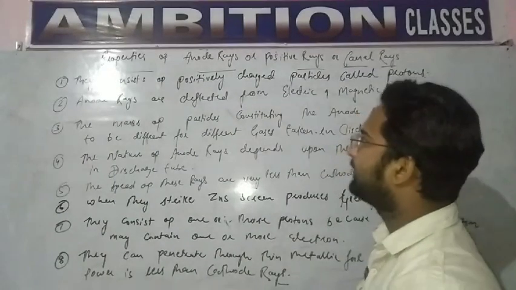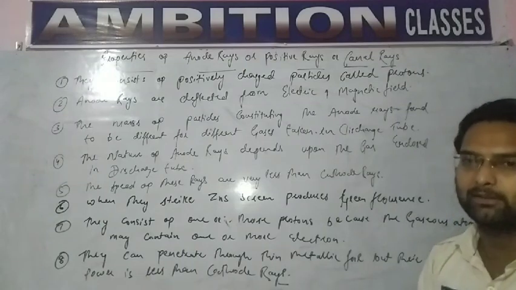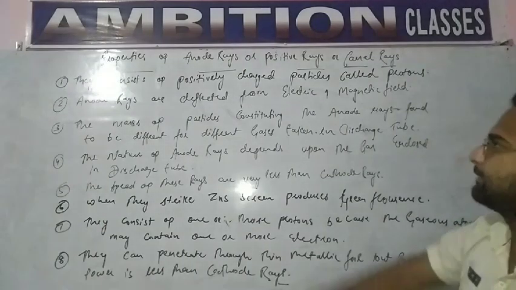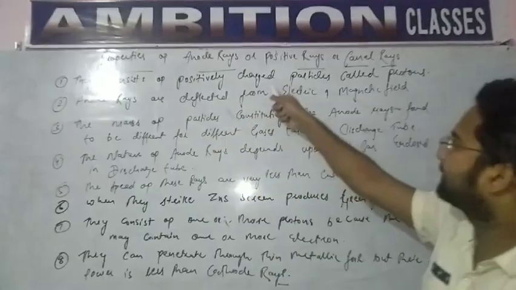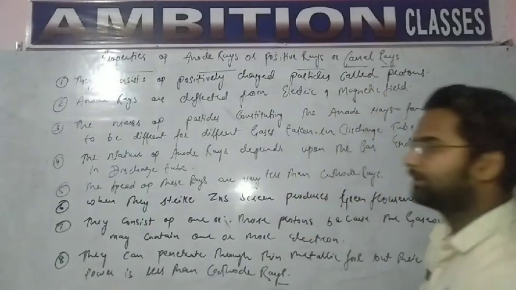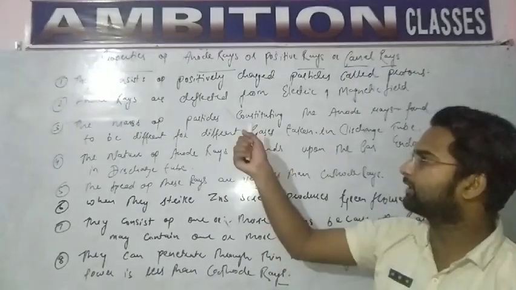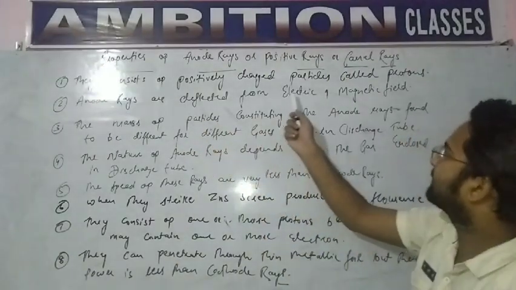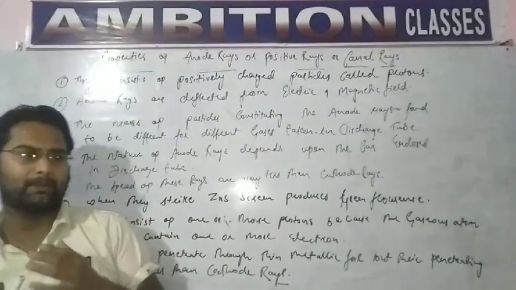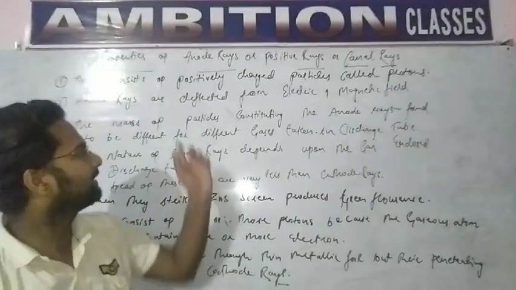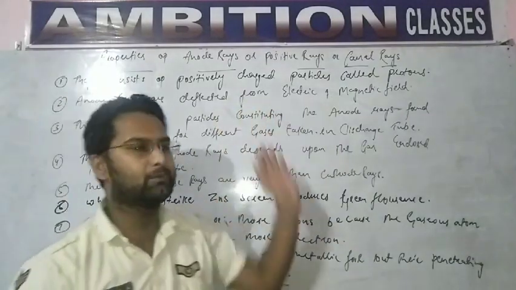Dear students, now let's see some properties of anode rays, or positive rays, or canal rays. They consist of positively charged particles called protons. If in a discharge tube we apply an electric field or a magnetic field, then these anode rays are deflected from their actual path. That is, they move towards the negative electrode.